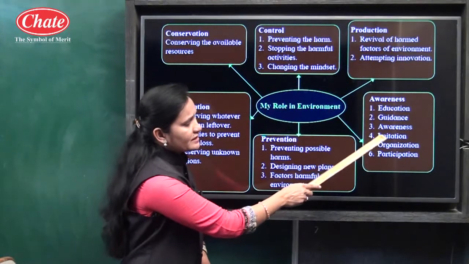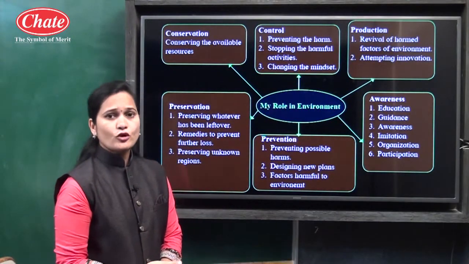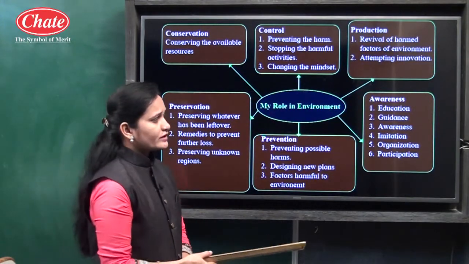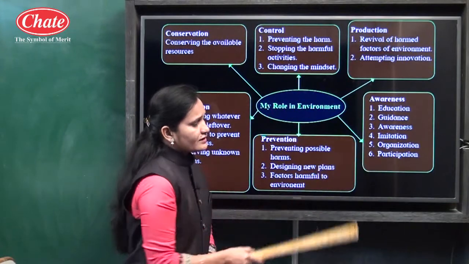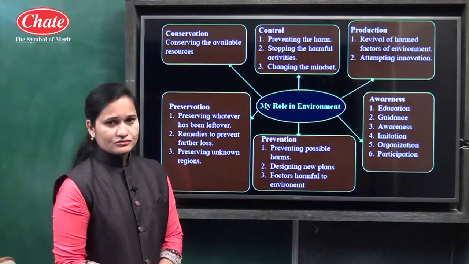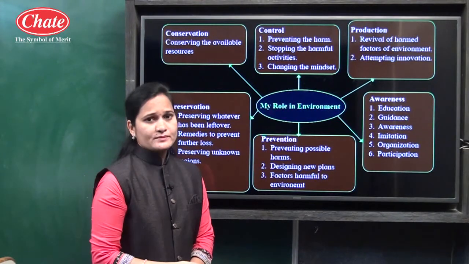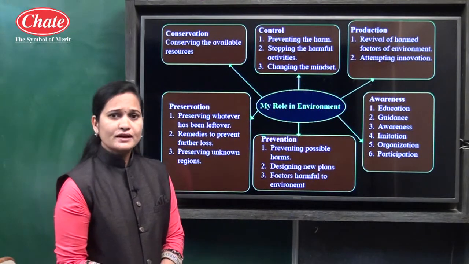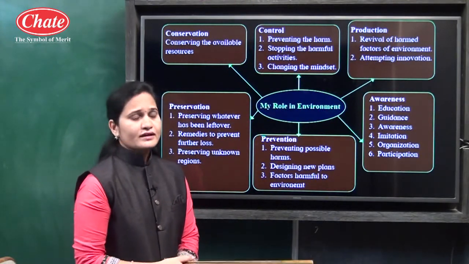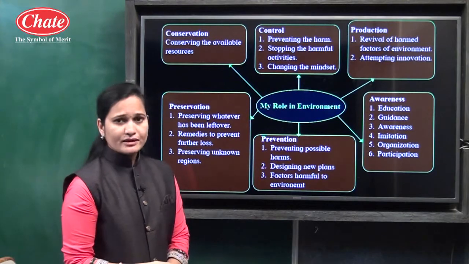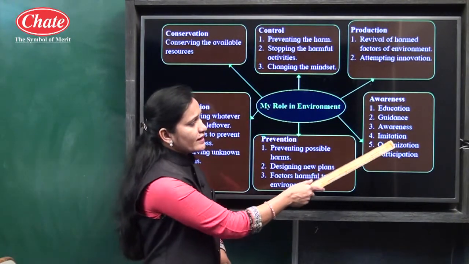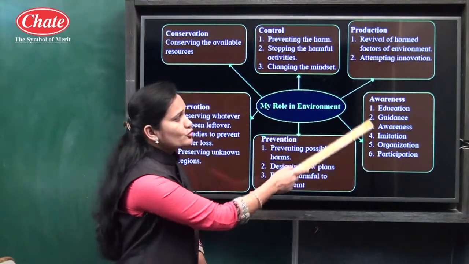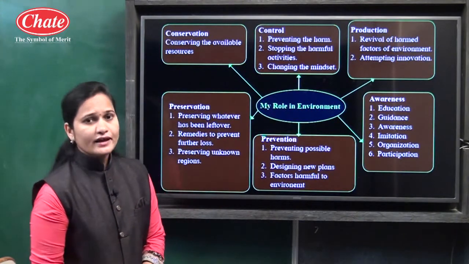And what does imitation mean here? Imitation means to follow. Whatever good things are there related to the environment, we should follow them. And organization, and the last one is participation. We should organize different types of programs related to the environment for its conservation, for example, planting trees and cleaning of the environment. So we can arrange such programs, and we should participate in programs which are useful to increase awareness related to the environment.